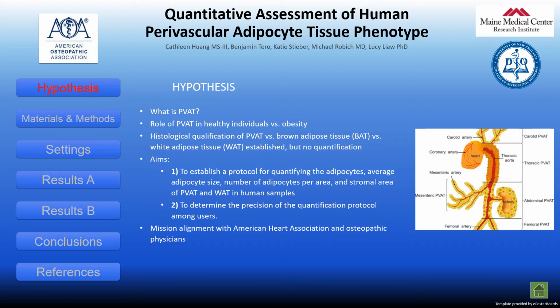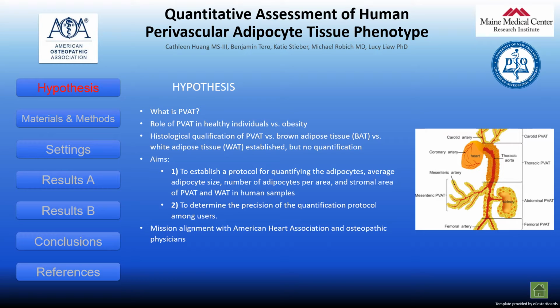To start, we know that adipose tissue is an endocrine organ that secretes adipokines which affect target tissues throughout the body. Perivascular adipose tissue, shortened to PVAT, is continuous with vascular adventitia and regulates vascular tone in a paracrine manner. In healthy individuals, PVAT takes on an anti-inflammatory role by producing factors such as adiponectin that suppress inflammation and promote vasodilation via nitric oxide, decreasing the risk of myocardial infarction. While in those with obesity, PVAT changes to cause an inflammatory effect.